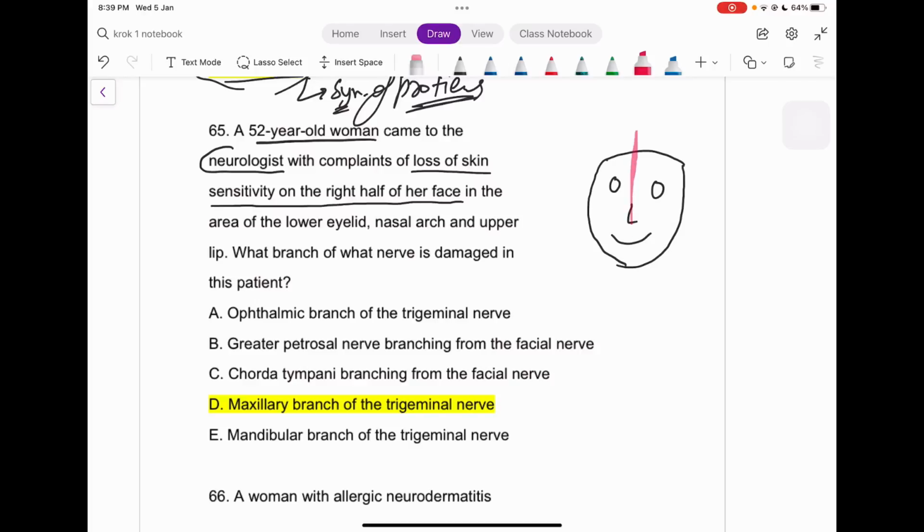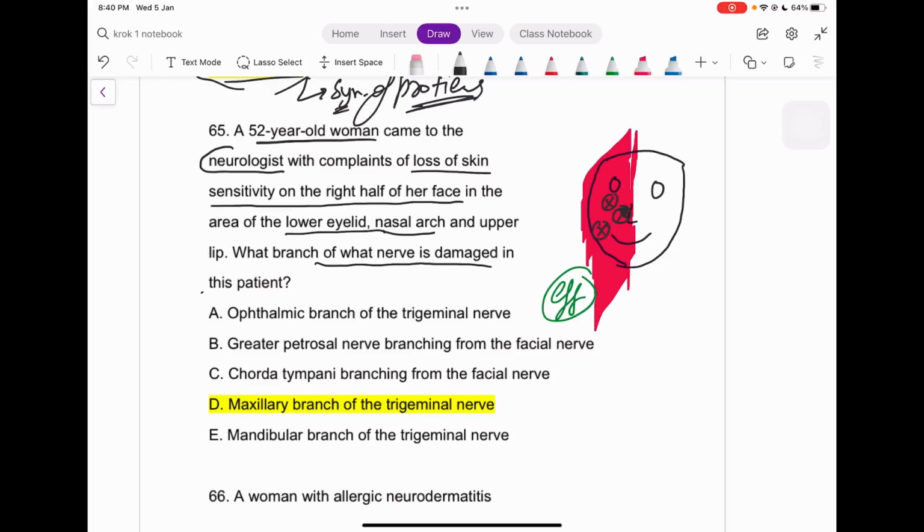Let me make it something like this. This area is the affected area of her face. Now what else do we have? The lower eyelid, for example, right here, the nasal arc out here, and the upper lip out here, right?